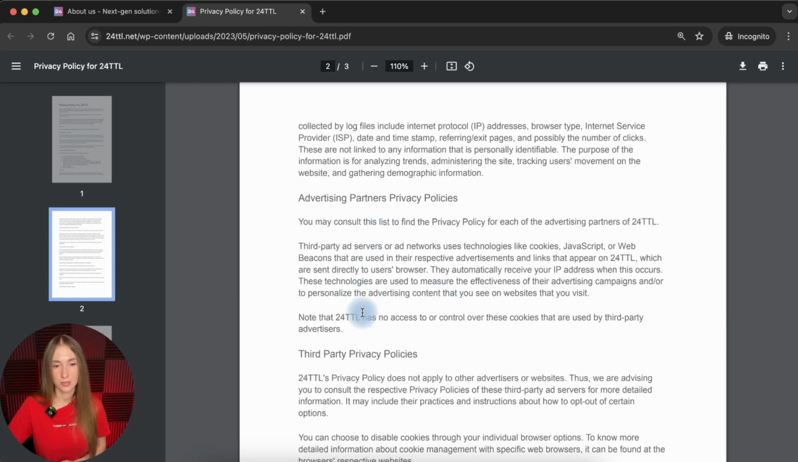They also claim that they have no access or control over these cookies that are used by third-party advertisers, but at the same time, this is the problem the company made right here: they do not describe how users can opt out from these third-party cookies for marketing purposes, because in this case we speak about marketing purposes of advertising partners, right? And I believe that they actually use this data, these cookies and tracking technologies, for sure for marketing purposes of these companies.